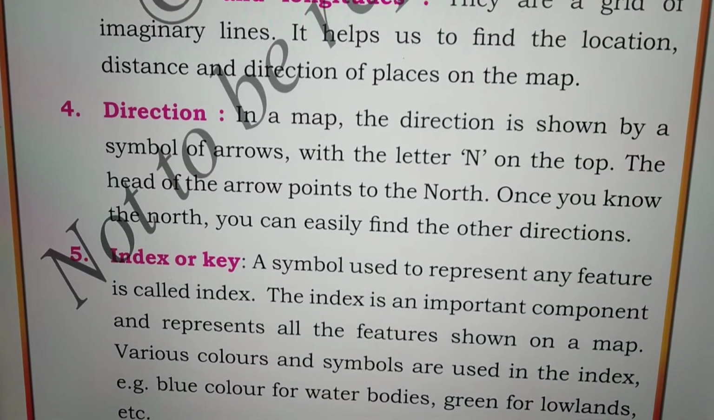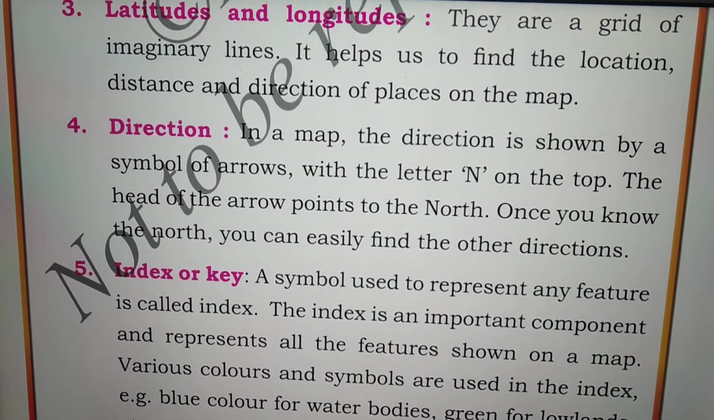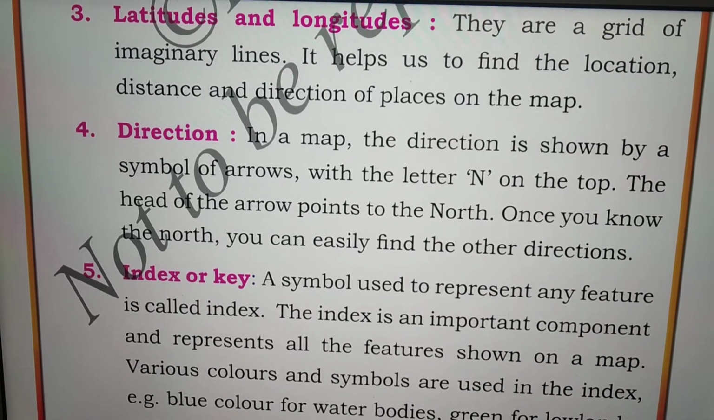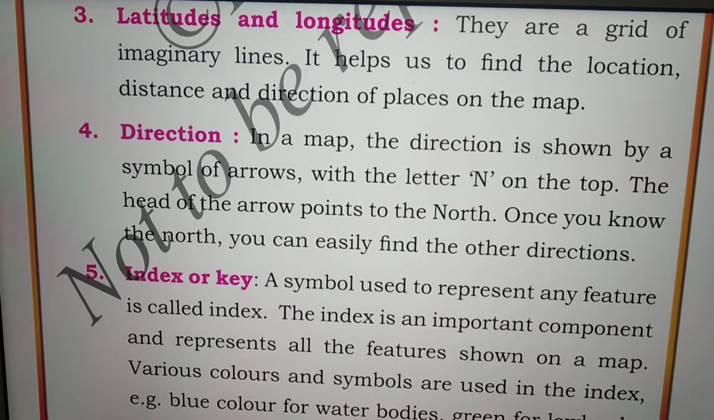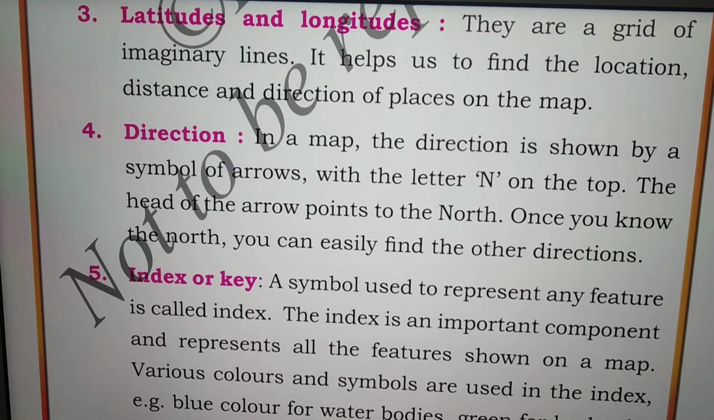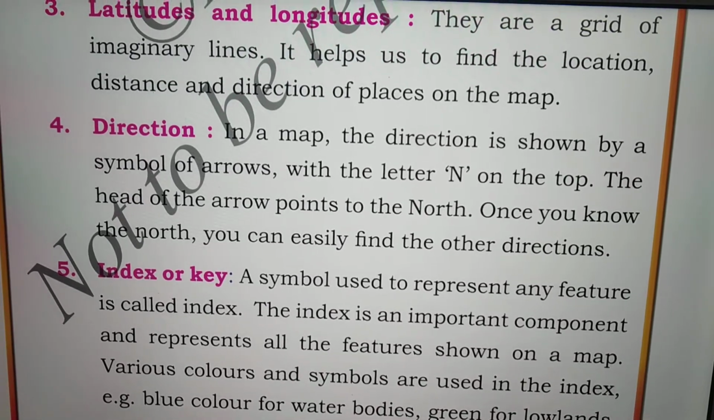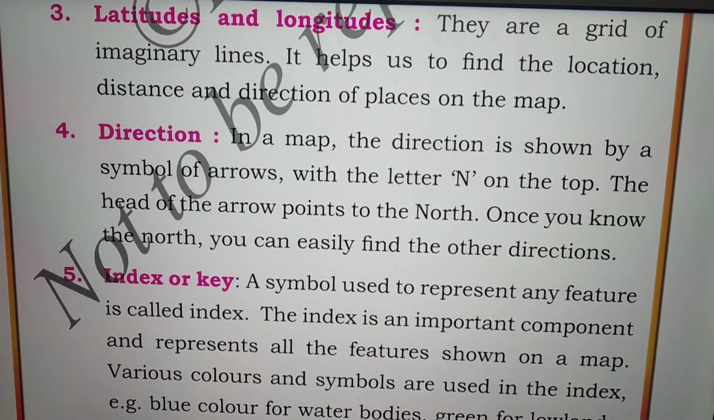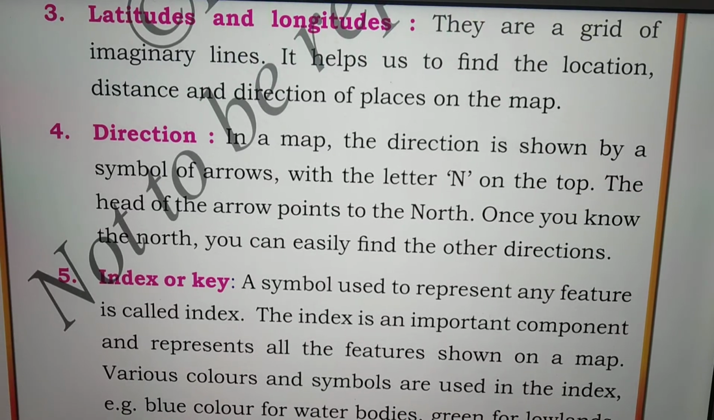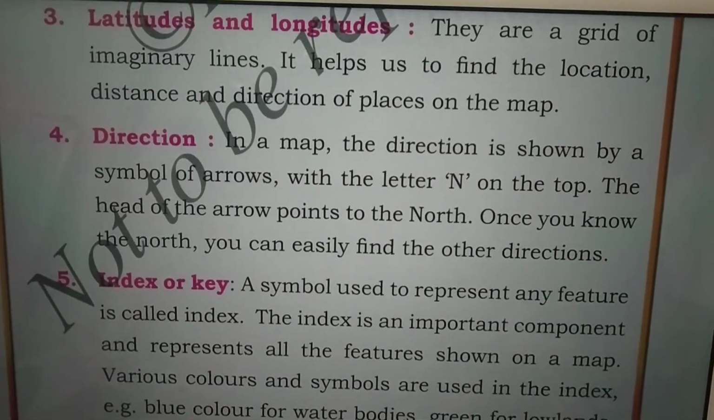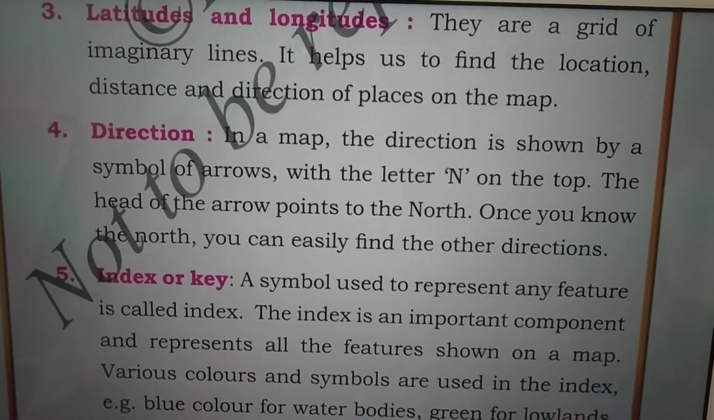The next one, what is the fourth component? Direction. In a map, the direction is shown by a symbol of an arrow with the letter N on the top. See, the head of the arrow points to the north. Once you know the north, you can easily find the other directions. Understood? For example, you will see.